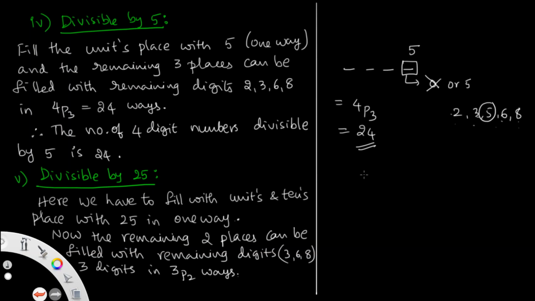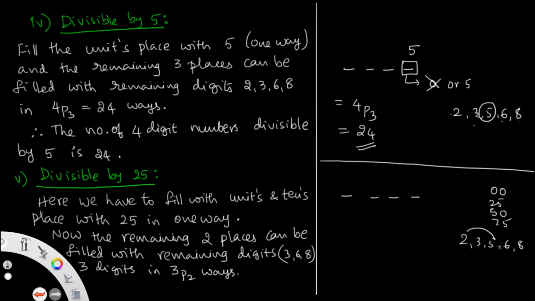The last question is the fifth one, the divisibility rule for 25. The units and tens places are either filled with 00, 25, 50 or 75. These numbers will be multiples of 25. Using the digits 2, 3, 5, 6, 8, there is only one choice to fill the last two places, that is 25.